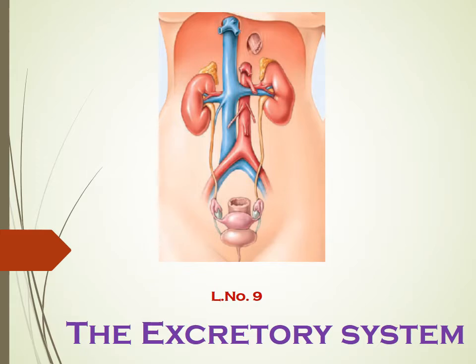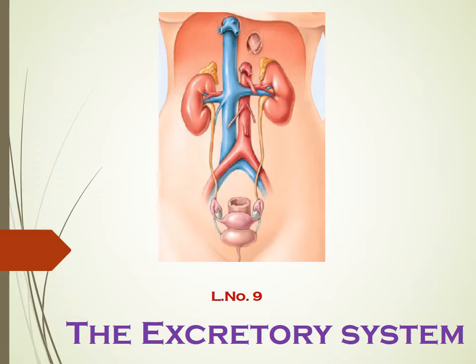Fourth, general idea about the structure of nephron. And last but not the least, the steps in urine formation along with certain physical properties of urine. We also quickly go through the concept of dialysis and when it is performed.